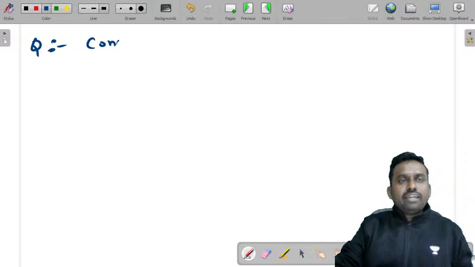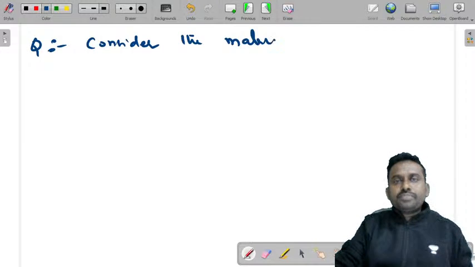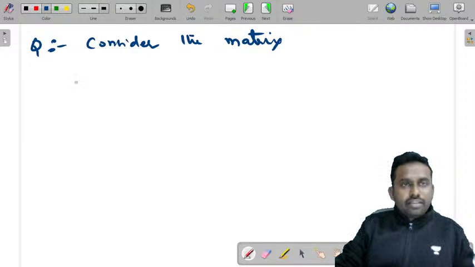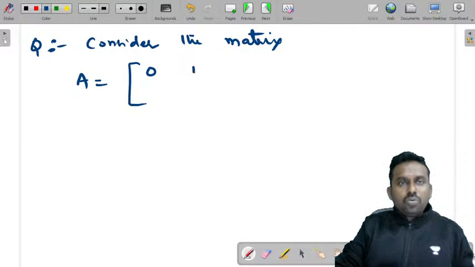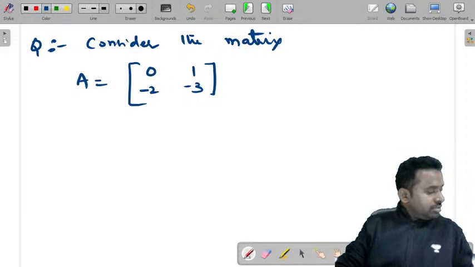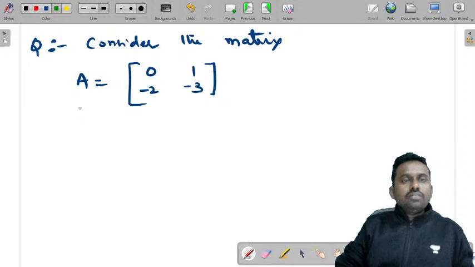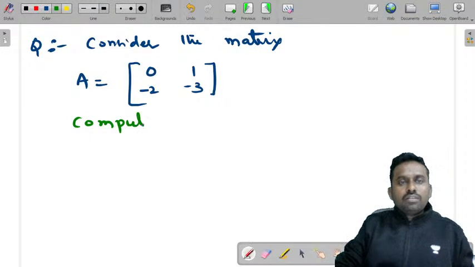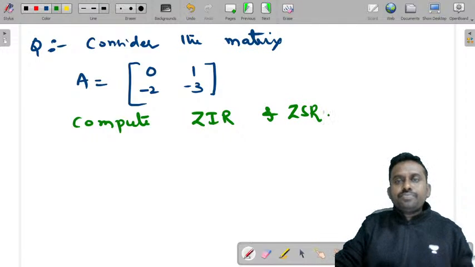So consider the matrix A is equal to [0 1; -2 -3]. Compute ZIR and ZSR.